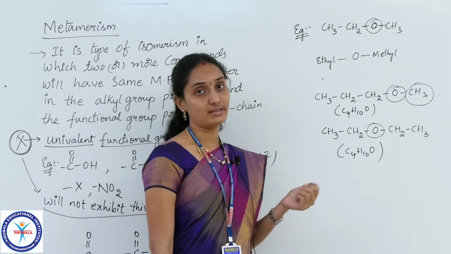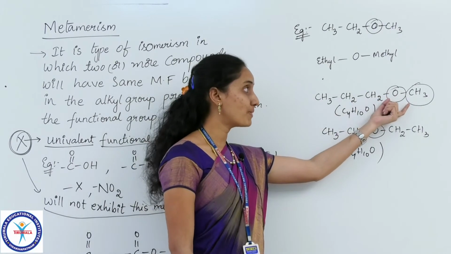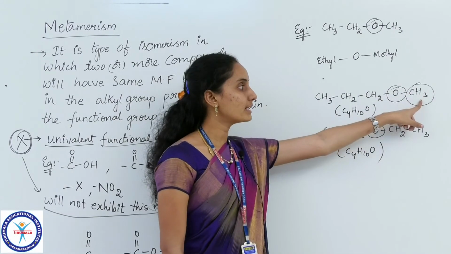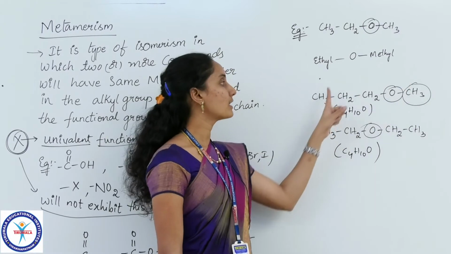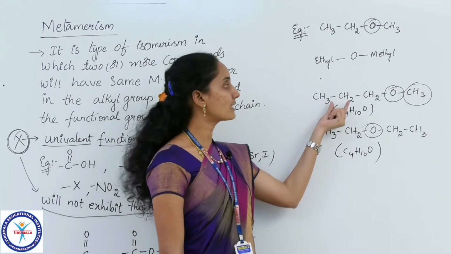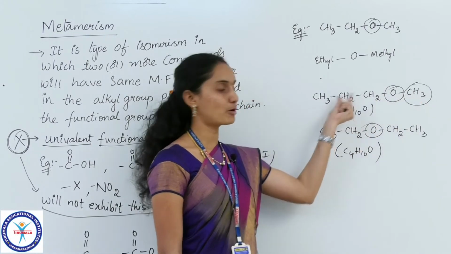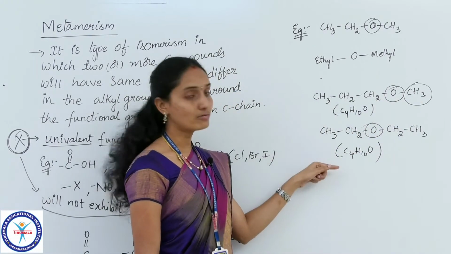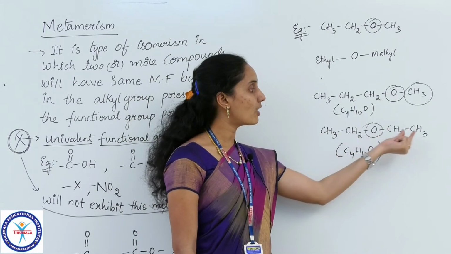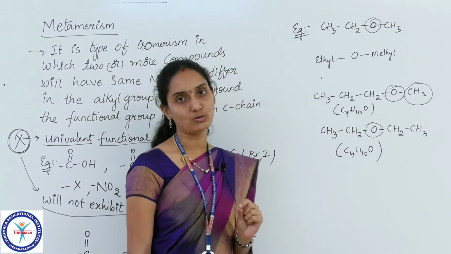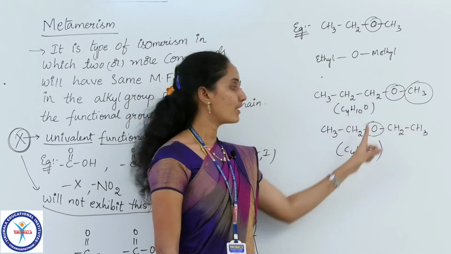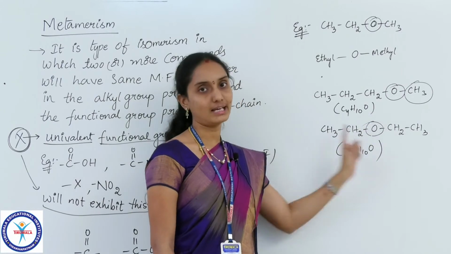Then what is the difference? In the first compound, the ether group is linked on one side with a methyl group, and on the other side with a propyl group. That is, the alkyl groups here are methyl and propyl. Whereas in the second example, the ether is surrounded on either side by ethyl groups only. So this is methyl propyl ether, whereas this is diethyl ether.